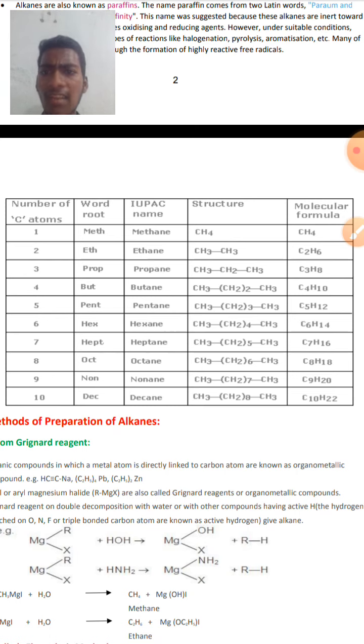And see here, all the IUPAC names of these alkanes are ending with ANE. As I told you earlier, they are ending with ANE. And from butane onwards, what you can observe in these structural formulas is that they are written in condensed mode. Instead of writing long chains, we can also write those long chains in this condensed mode.